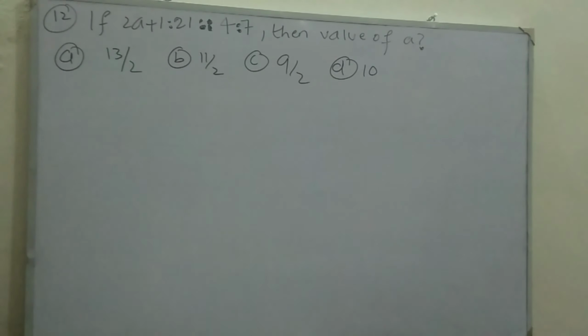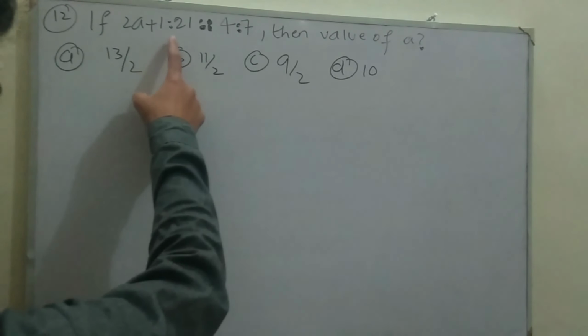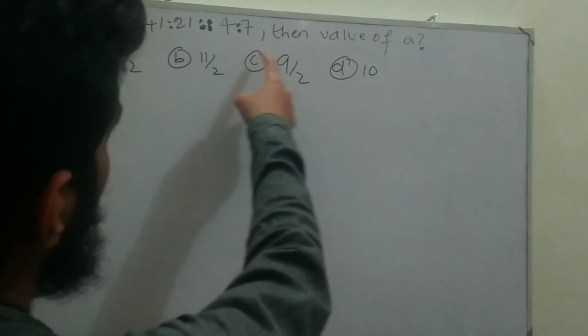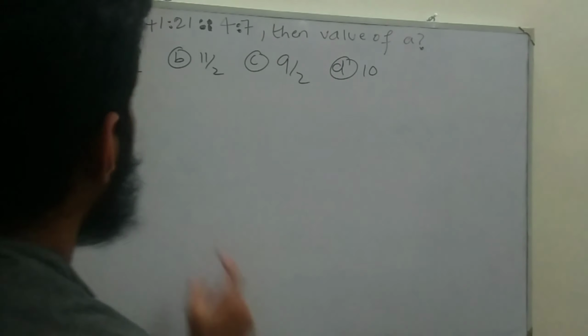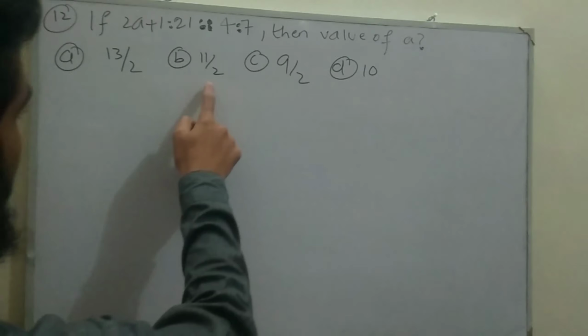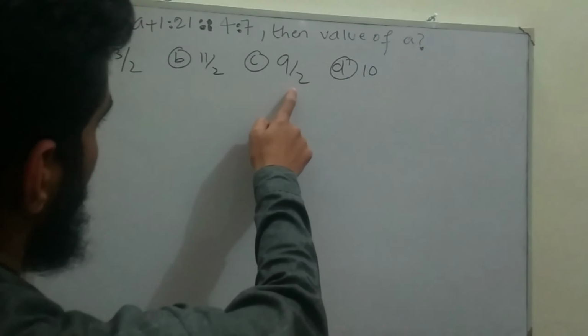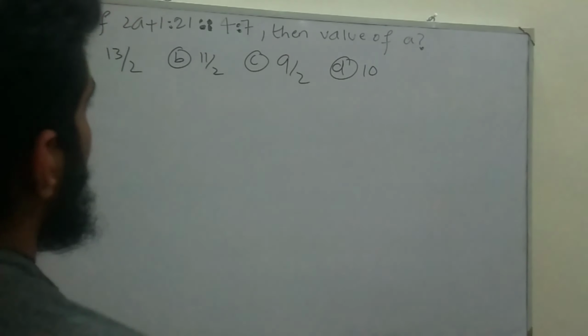So MCQ number 12 related with chapter number 3, variation. MCQ number 12 says that if 2a plus 1 ratio 21 proportion 4 ratio 7, then what will be the value of a? Option A is 13 divided by 2, option B is 11 by 2, option C is 9 over 2, and the last option is 10. So solution,